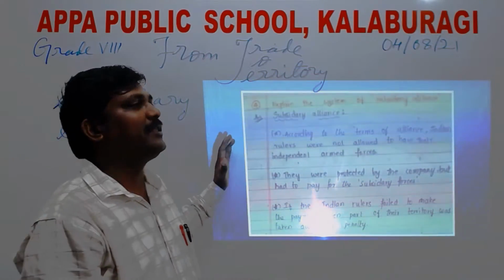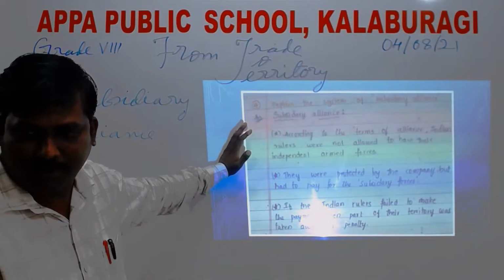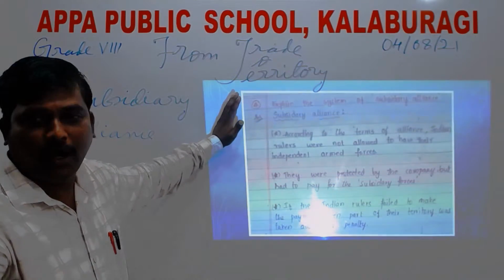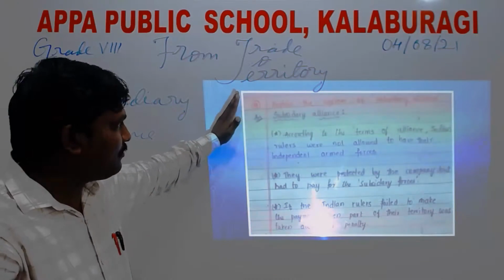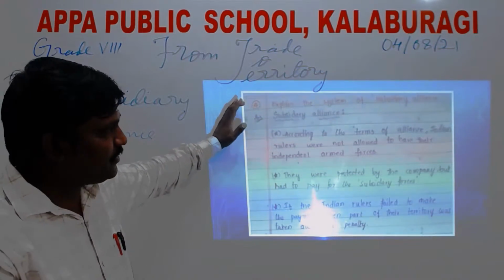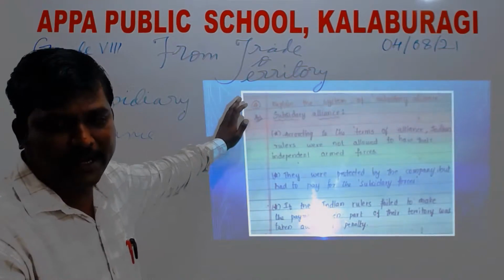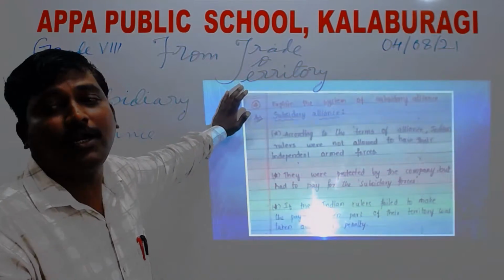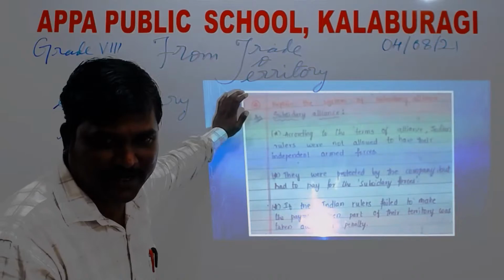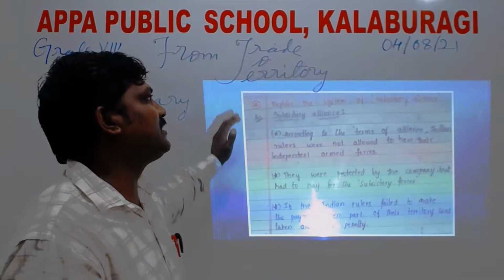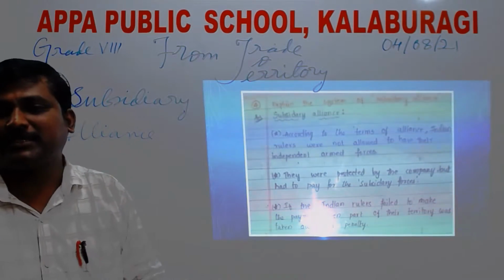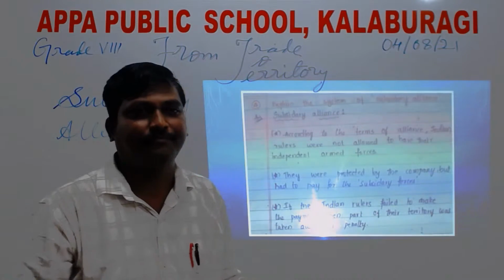Every month the king had to pay some amount, a very hefty, huge amount. Many kingdoms initially joined the subsidiary alliance and almost all ended up losing control over their territory because everything was controlled by the Britishers. This is one of the policies the Britishers started to apply.